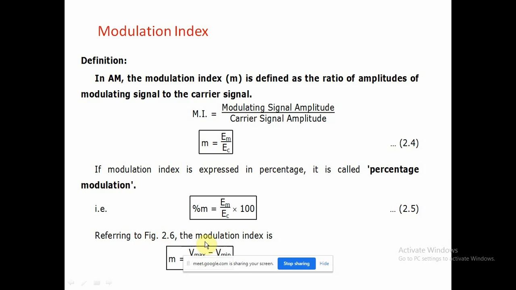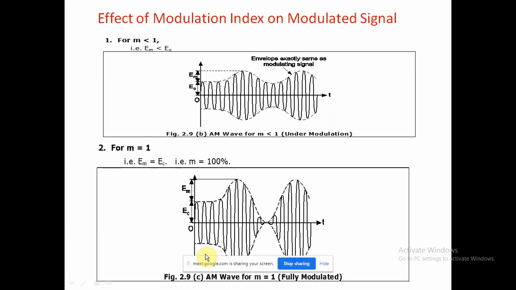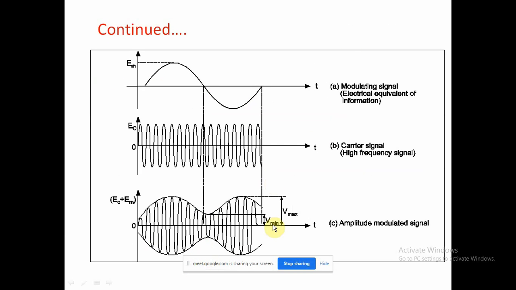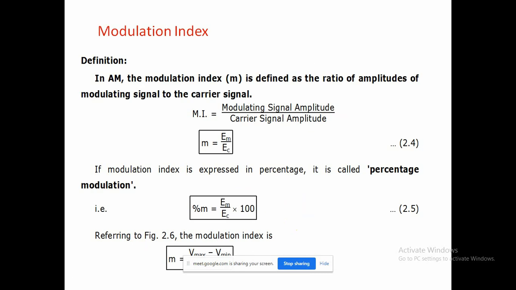Also, we have already seen the modulation index in the previous waveform. Here it is Vmax minus Vmin upon Vmax plus Vmin. That is also one formula of the modulation index, to be noted here.